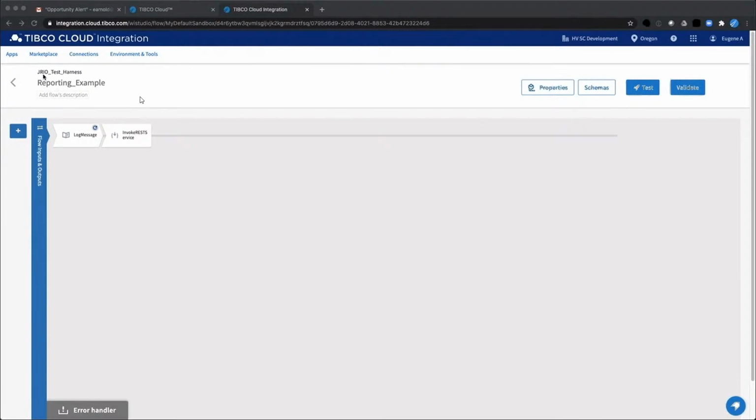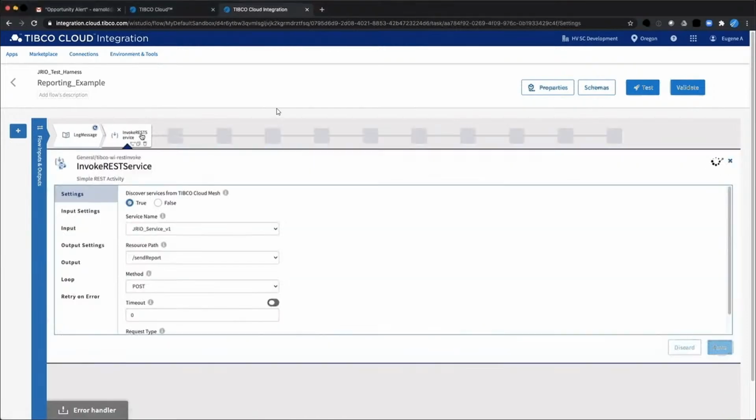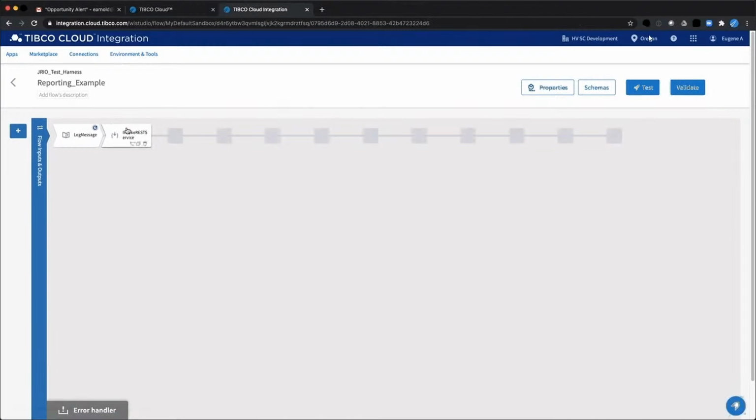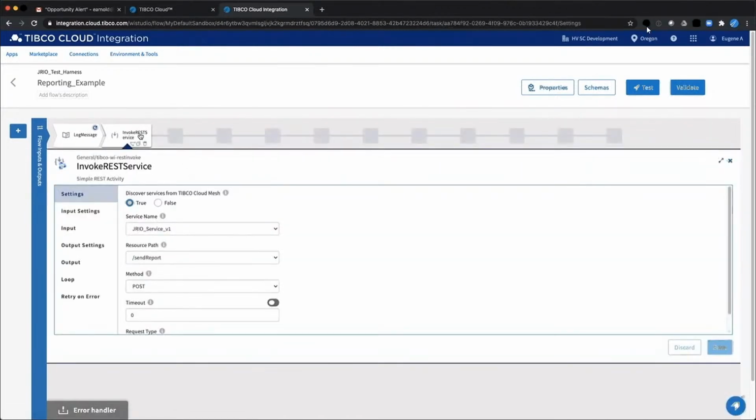So I created a JRIO_test_harness application, and this application has one flow in it. It's just a simple flow that could be doing a number of different things. We could be speaking to databases, other services, anything you want. But let's just say during the flow, you wanted to go and generate a report. Well, rather than having to go and build out everything that you saw earlier, you'd simply say, hey, I want to go and call one of the services on the TIBCO cloud. So let me go in here real quick. Let's open up a REST service call, and we will go and discover services from TIBCO Cloud Mesh.